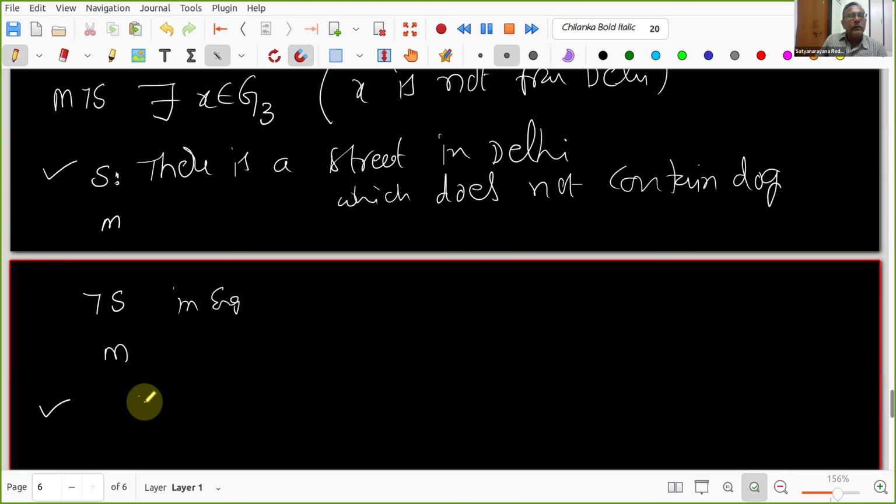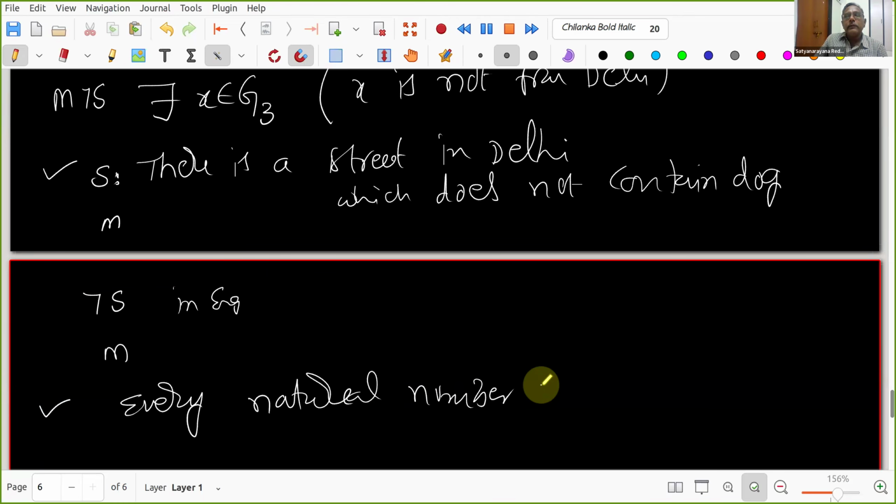Second: every natural number is a real number. Try to write what the set involved is, what the quantifier is, and how to write that.